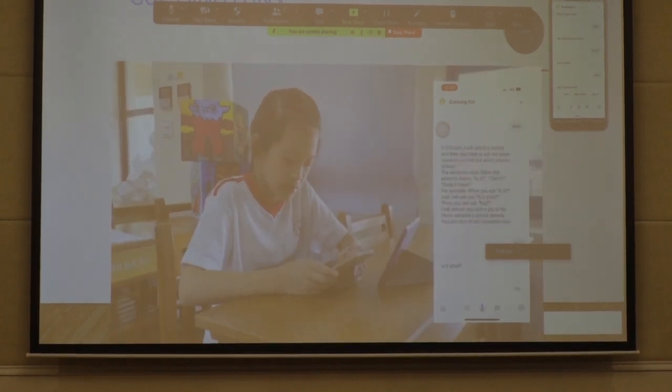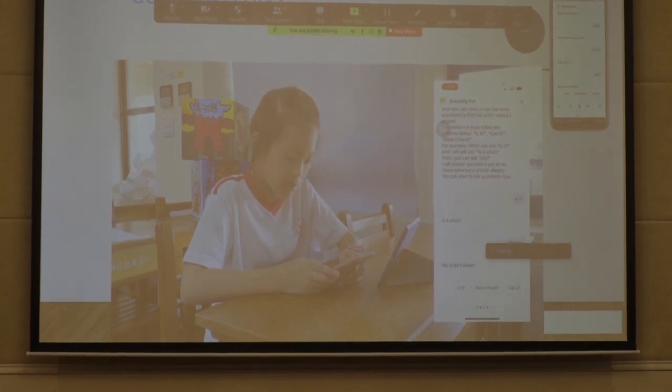Is it? Is it what? Brown? No, it isn't brown. Can it? Can it what? Can it jump? No, it cannot jump. Does it have? Does it have what? Tail?